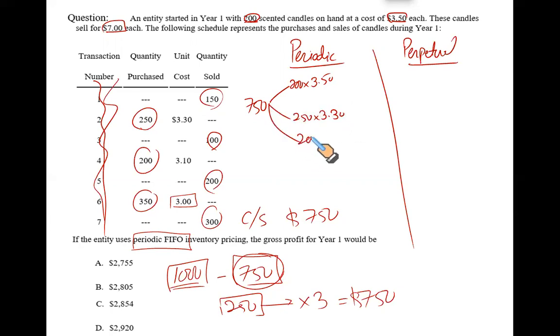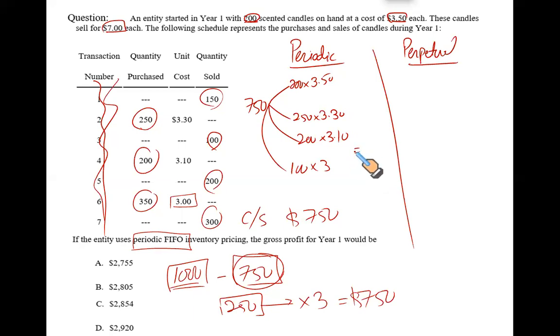Then we sold another 200 from this oldest bunch at the rate of 3.10. So how many do we have? 200 plus 250 plus 200. I need just 100 more, and these 100 more will come from this at the rate of 3. Now, all the oldest costs have been charged to cost of goods sold. So 200 multiplied by 3.5 plus 250 multiplied by 3.3 plus 200 multiplied by 3.1 plus 100 multiplied by 3. This gives me 2445.